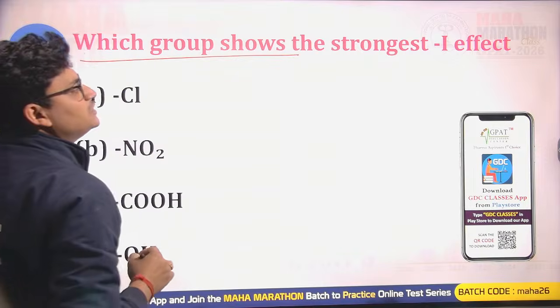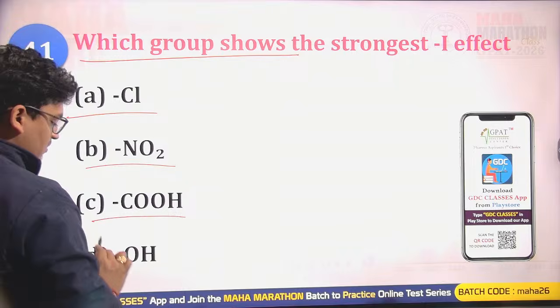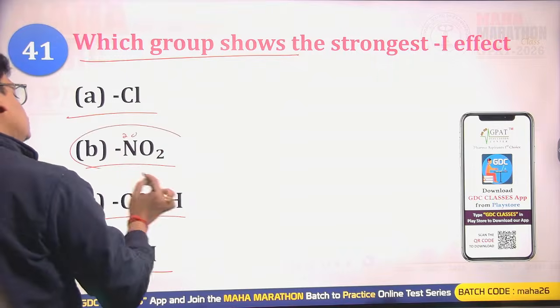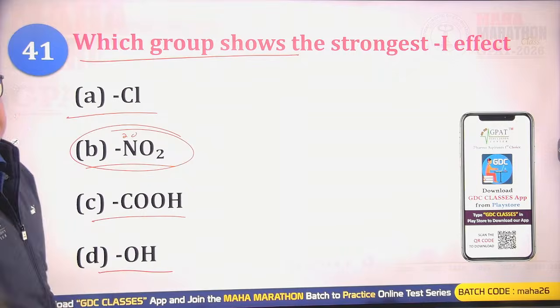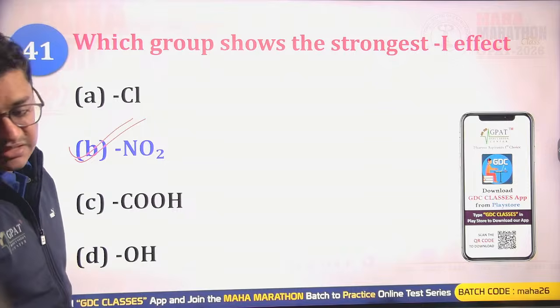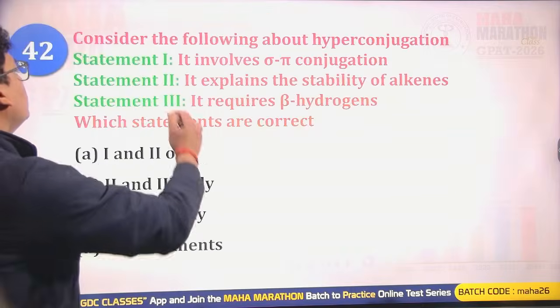Which group shows the strongest minus I effect? Halogen, nitro, carboxylic, or the oxygen? So here we are having the nitro, the strongest minus I, and the strongest minus M as well among the neutral structures. So this will be having the highest minus I nature.